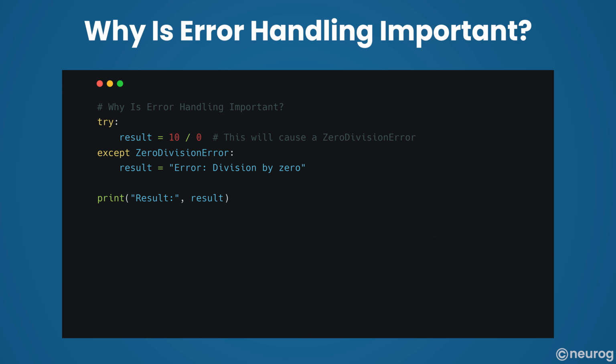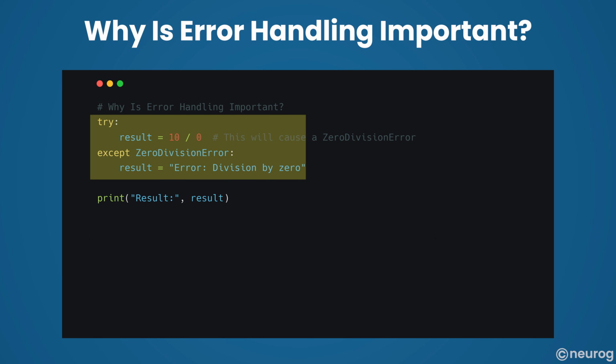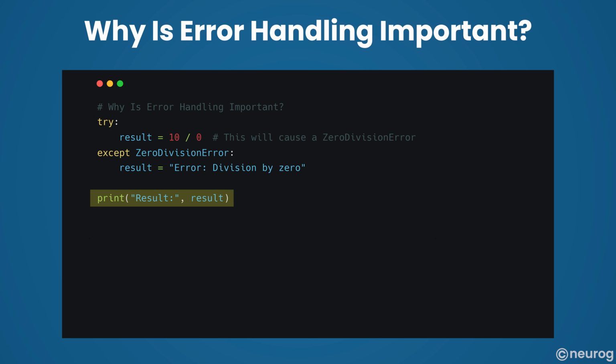Now, let's explore why error handling is crucial in Python. In this Python example, error handling is demonstrated using a try except block to catch a zero division error. The code attempts to perform the division operation, and if an error occurs, gracefully handles it by assigning a meaningful message to the result variable, preventing program termination.